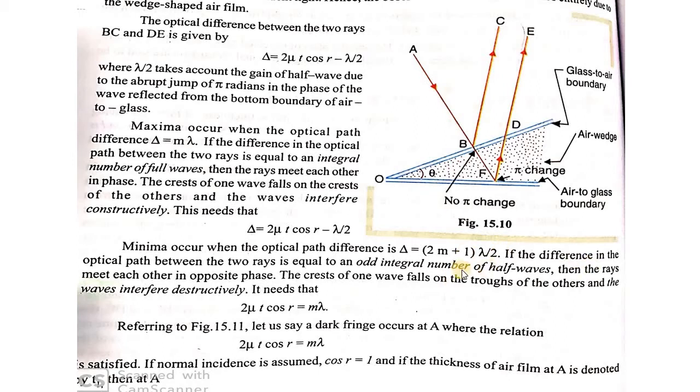Then the crest of this wave meets the trough of this wave, producing destructive interference. Putting in the condition, what you will be getting is 2 mu t cos r is equal to m lambda.